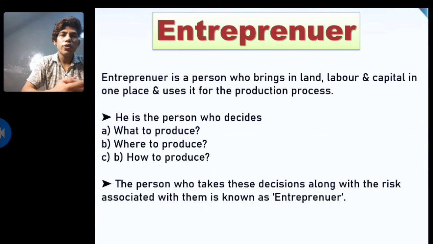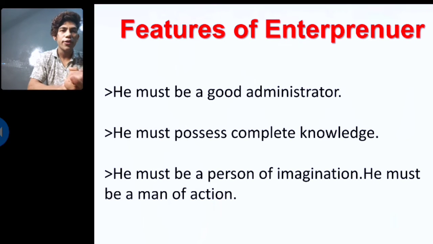Entrepreneur. An entrepreneur is a person who brings together land, labor and capital in the right proportion and uses them for the production process. He is the person who decides what to produce, where to produce, how to produce. The person who can take these decisions along with the risk associated with them is known as an entrepreneur. Features of an entrepreneur. He must be a good administrator. He must possess complete knowledge. He must be a person of imagination. He must be a man of action.